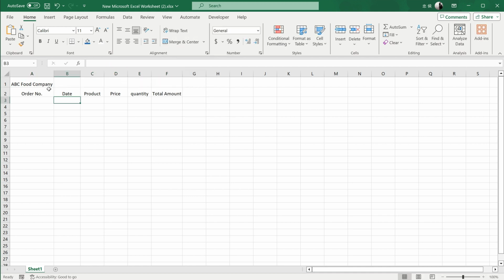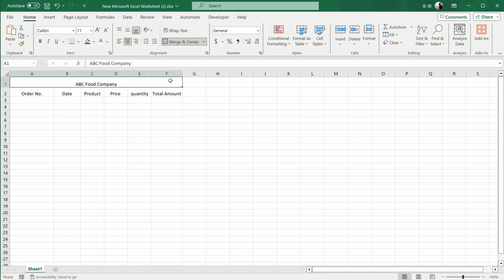That is, merge several cells, then place the title text in the middle of the merged cell. And this operation is very simple. You just need to first select the columns you want to merge, then click Merge and Center in the menu above. In addition, if you want to undo the Merge and Center effect, you just need to click the same button again to restore the cells.